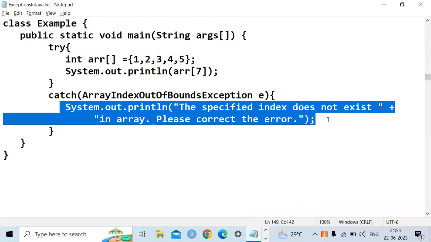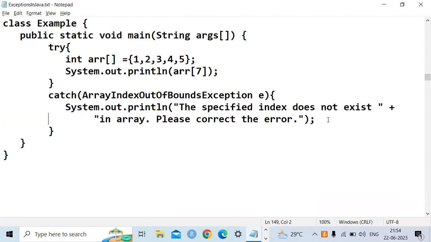Now what is the catch block? The specific index does not exist. So what is the advantage of using the try catch block? We can define exceptions in our own fashion, and present them in a different way. Generally the system will give some exceptions, but if you want to create your own exception, for example, when you give an input for the salary, I can give an exception.